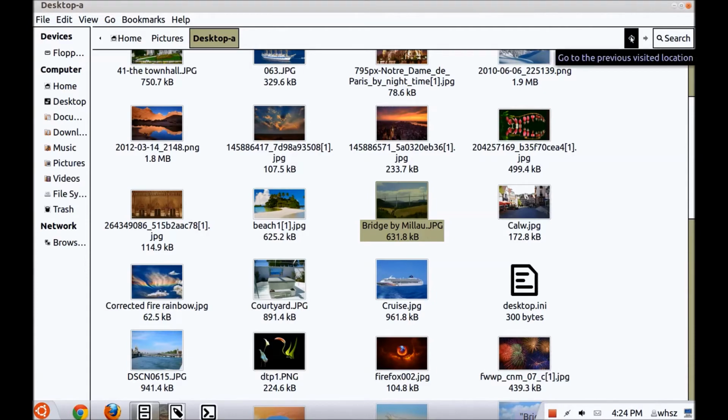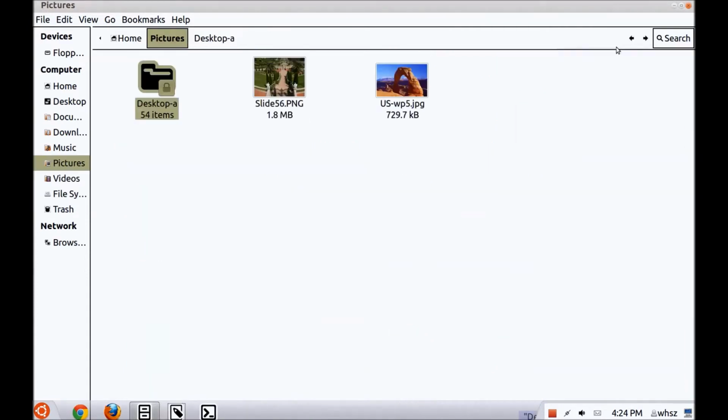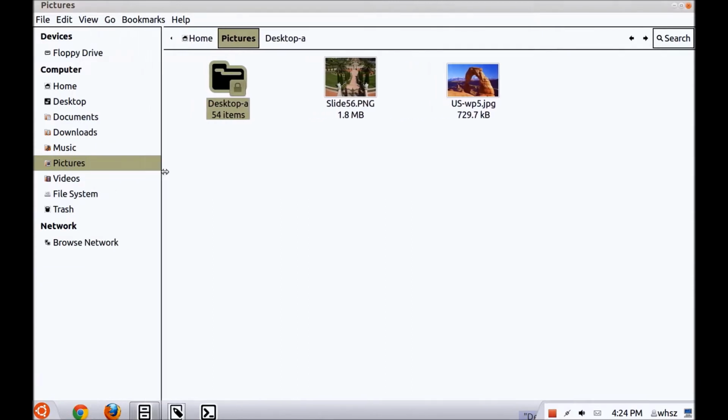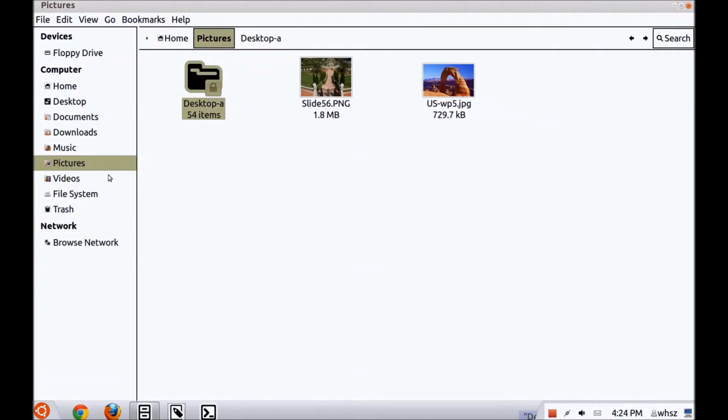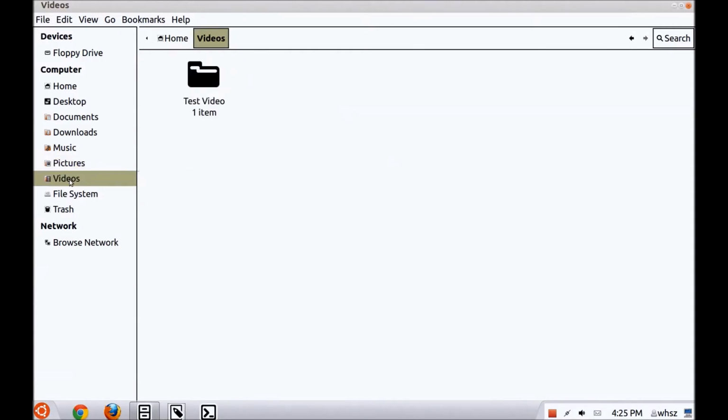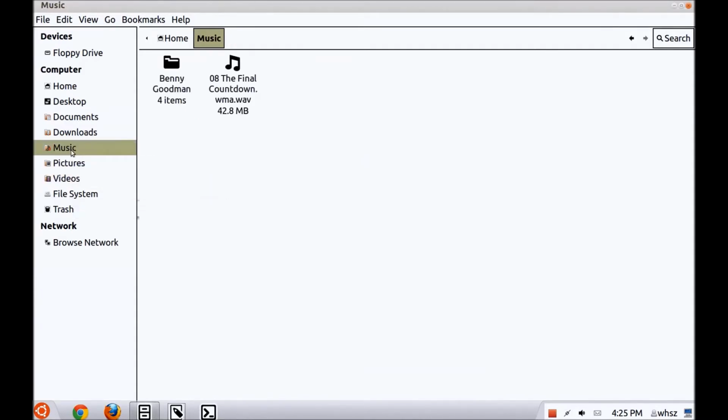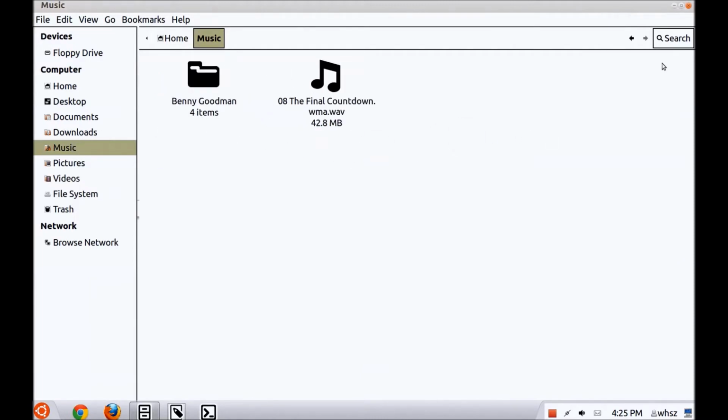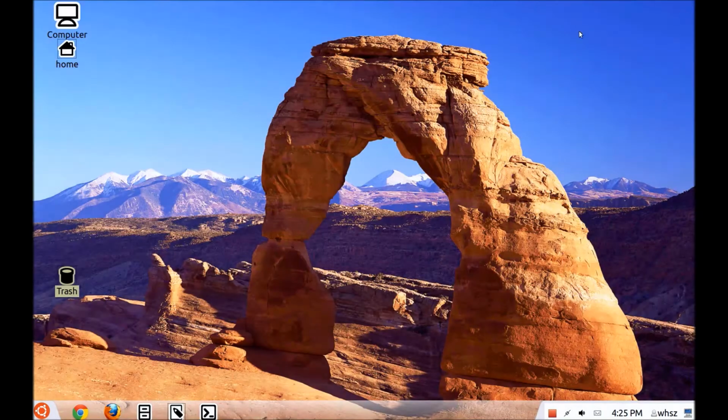By the way, the back button is on the right side, not on the left side, but that doesn't matter. You can go to the other documents that are on the side here. And by the way, this can also be moved, I believe, yes, that you see a little better what's here. And that's mainly because I have the larger fonts. Videos, I have some test video here, and music, I have some music here. And again, if you want the larger icons, I do this. Okay, so much for that.